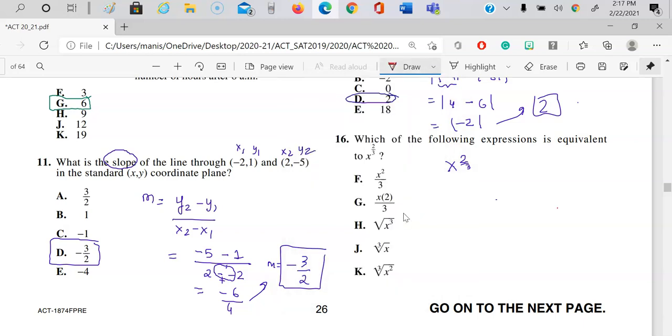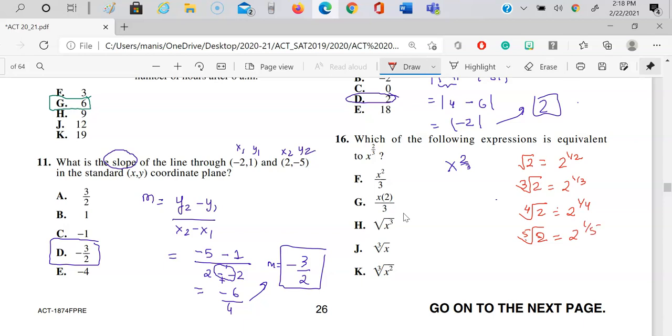Whenever you have the square root of 2, this means you can write it like this, 2 to the power 1/2. If you have the cube root of 2, you can write it like this, 2 to the power 1/3. If you have the fourth root of 2, you can write it like this, 2 to the power 1/4. If you have the fifth root of 2, you can write it like this, 2 to the power 1/5. So from this, what you came to know is that whatever the value is, this is called the order of a root.